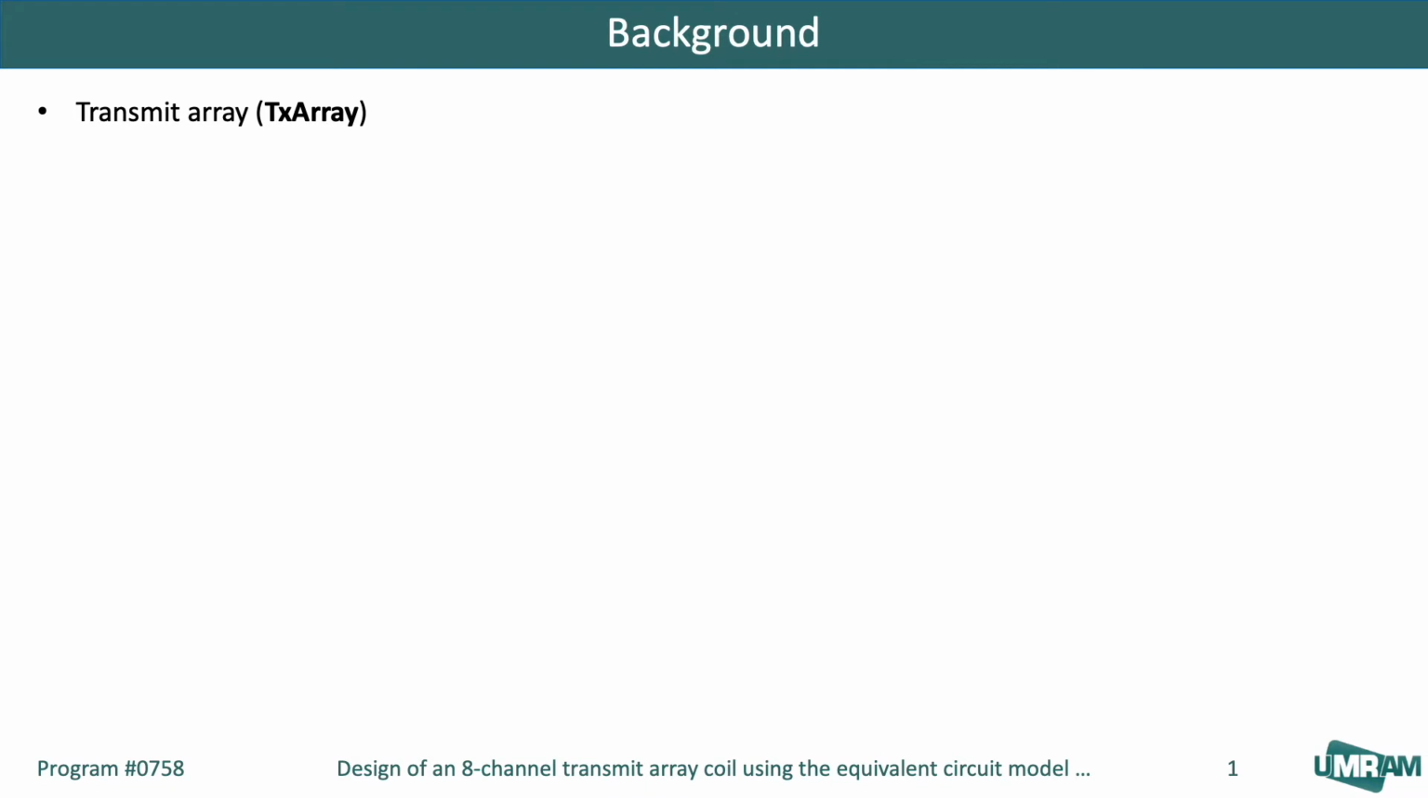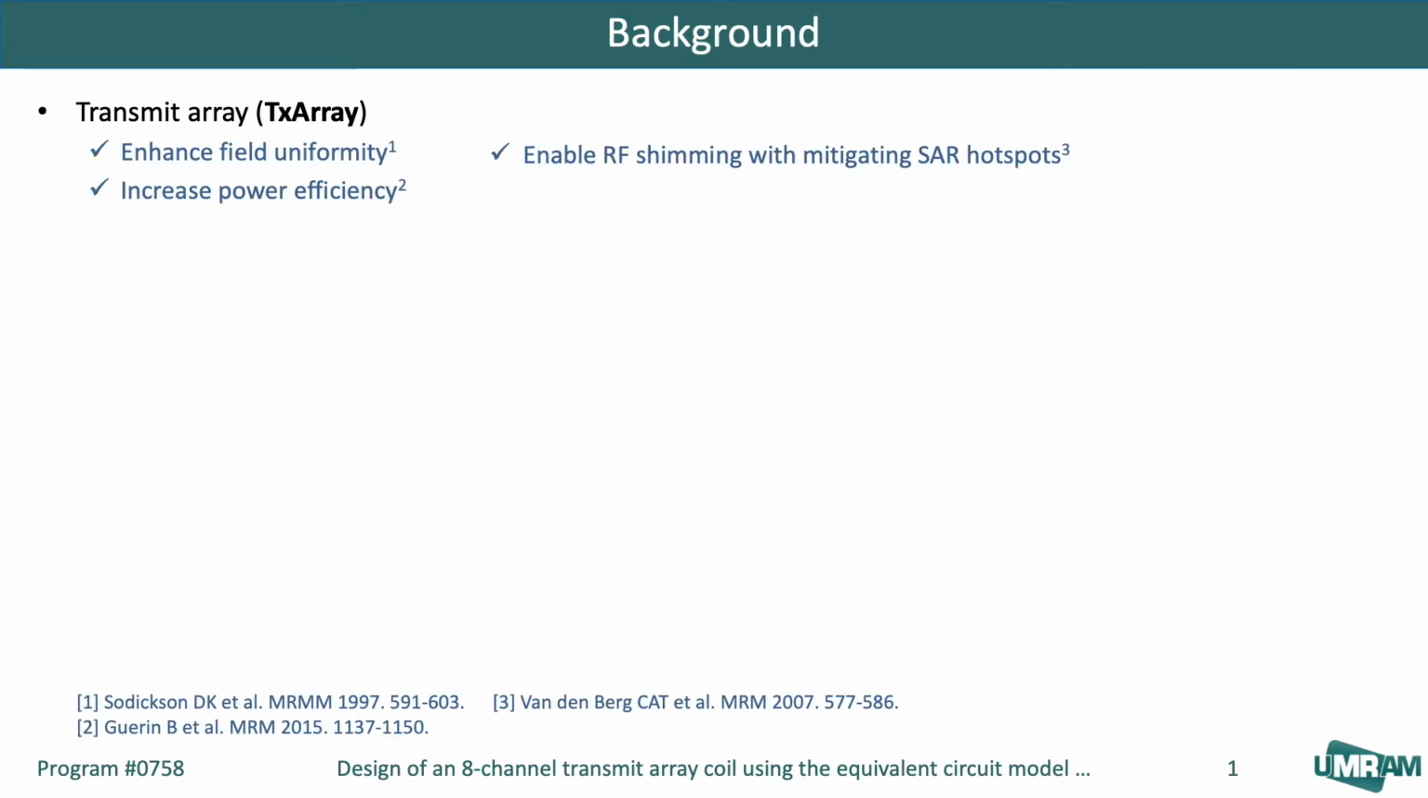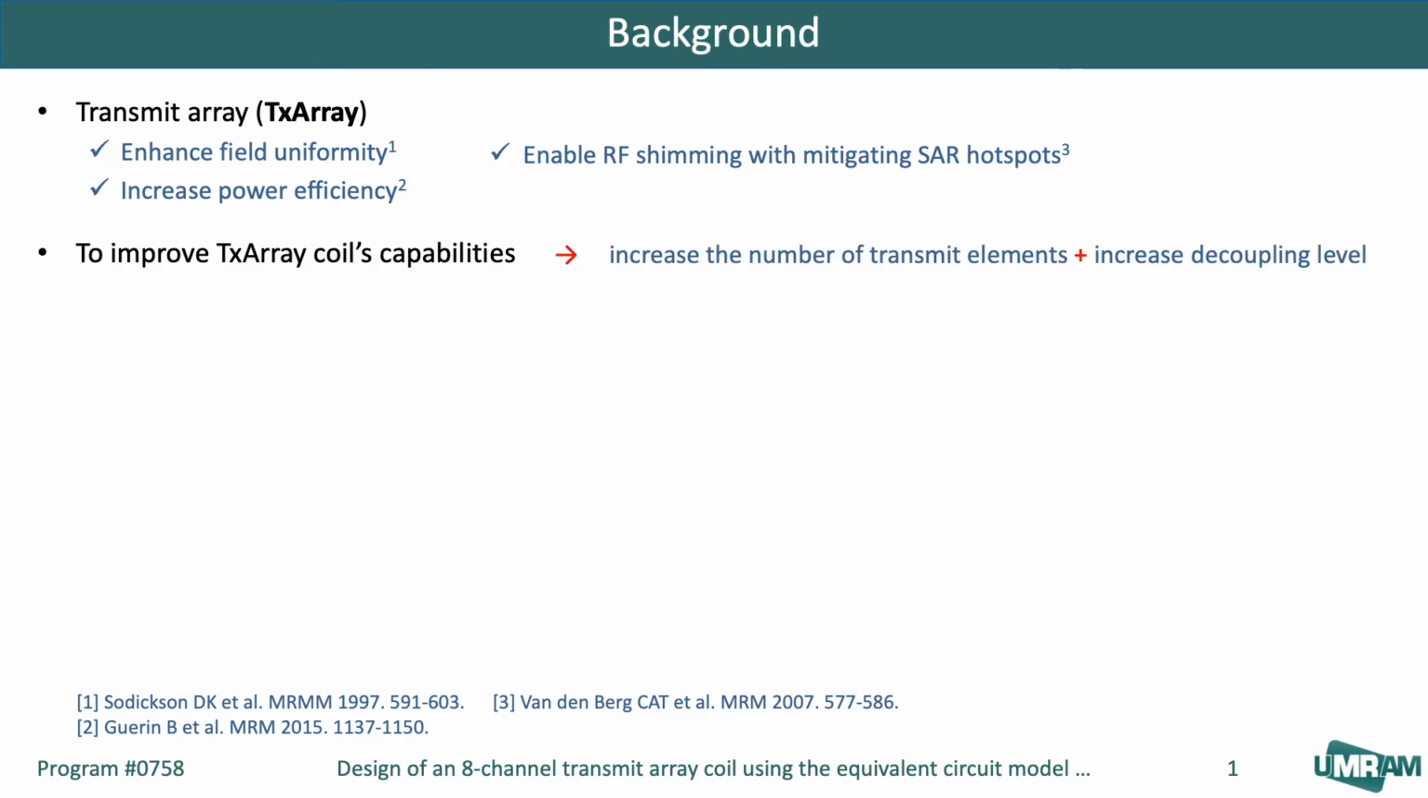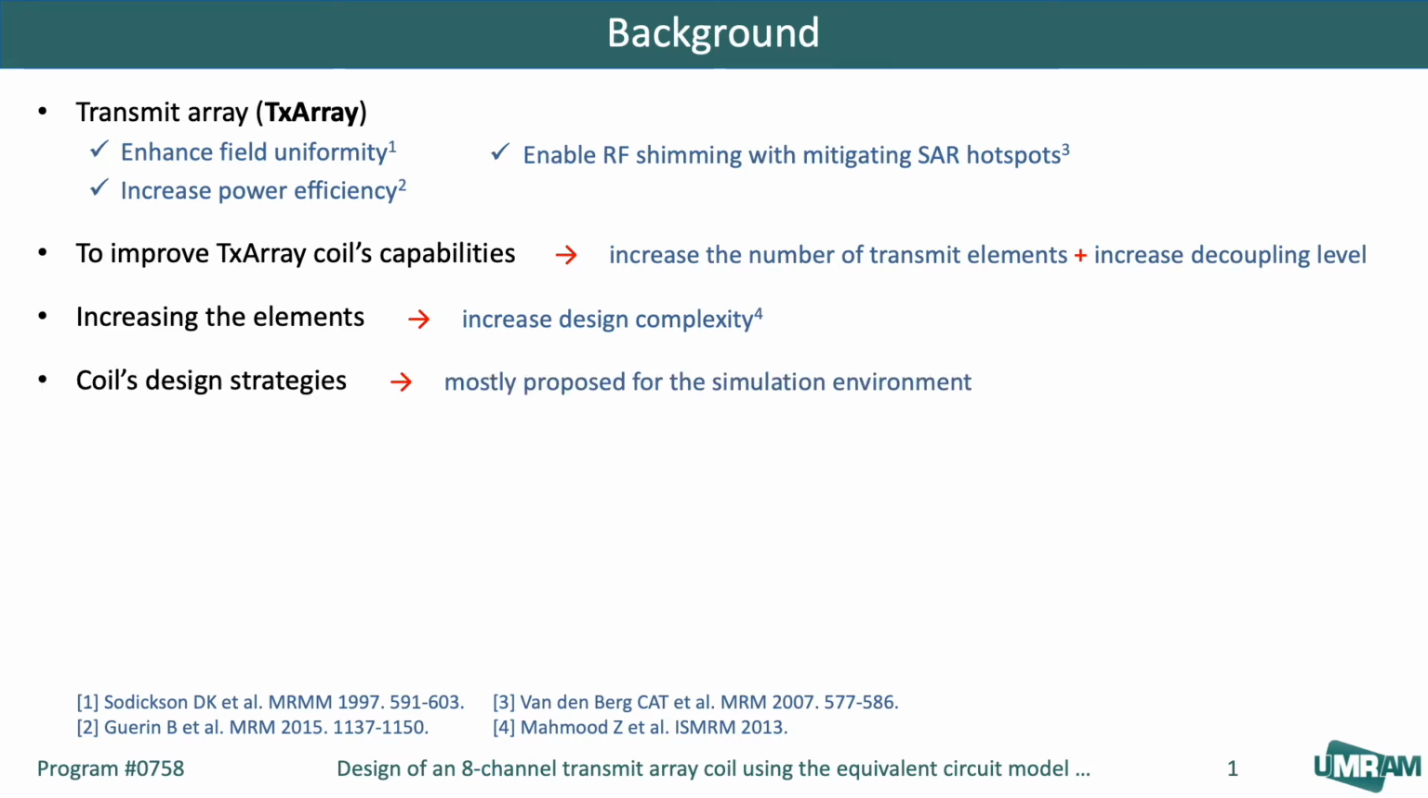Transmit array or TxArray technology can be very critical for 3 Tesla systems since they can enhance field uniformity, increase power efficiency, and enable RF shimming and mitigating SAR hotspots. Increasing the number of independent transmit elements can enhance the TxArray coil's capabilities. However, for a higher number of array elements, the design complexity will increase. A variety of methods for designing TxArray coils have been proposed, all of which are in the simulation environment.